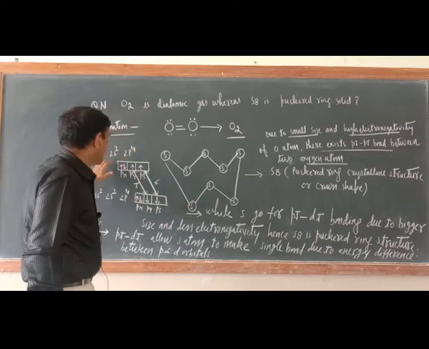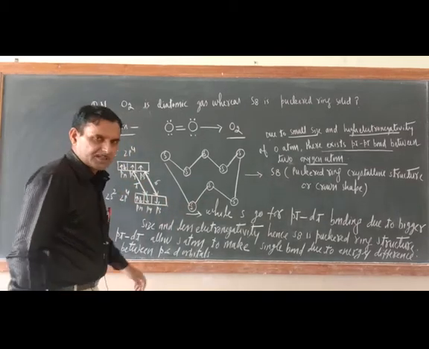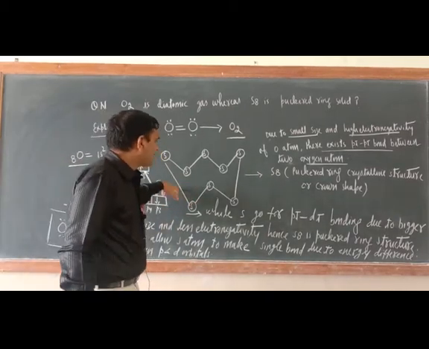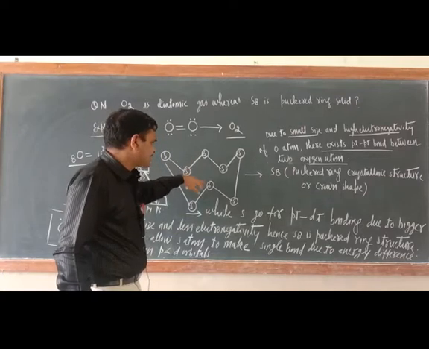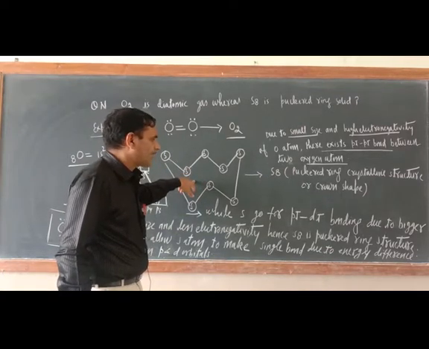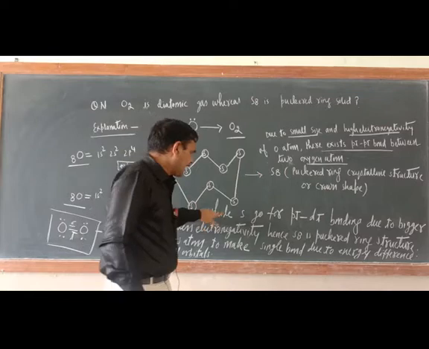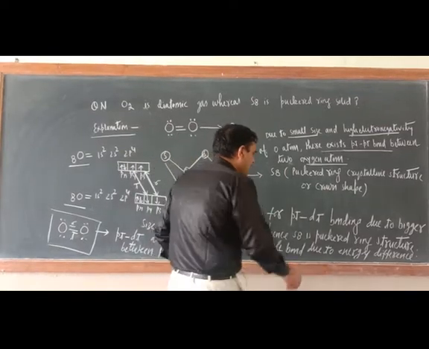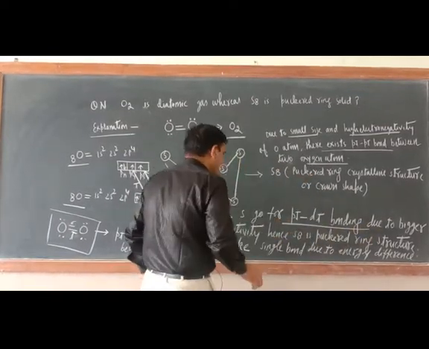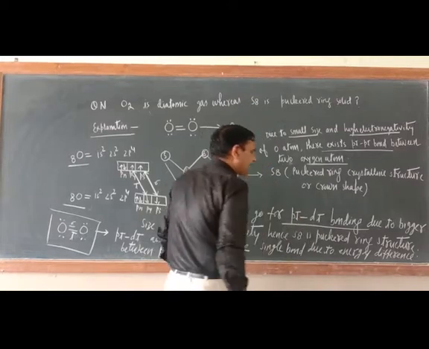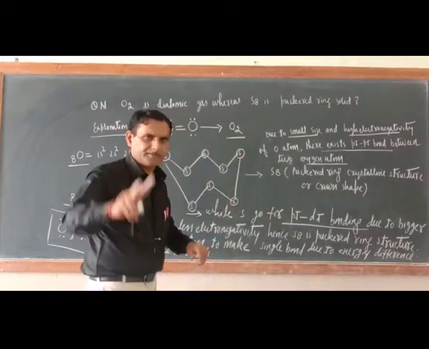Now what about the case of sulfur? Just try to understand. Sulfur forms a puckered ring structure. This can also be known as crown shape. Sulfur goes for p pi d pi bonding. Why?